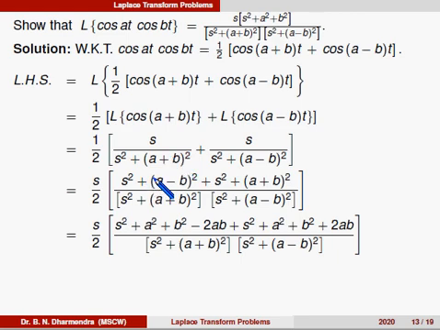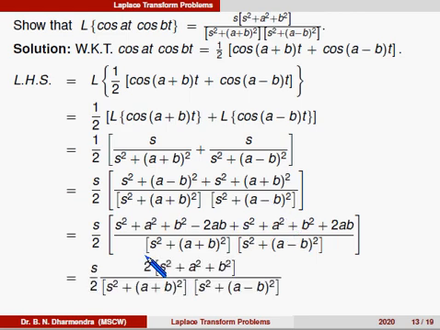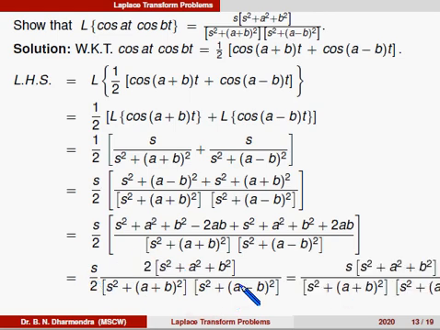I have to expand the terms a minus b whole square, a plus b whole square. Here minus 2ab and plus 2ab get cancelled. The remaining terms are 2 times s square, 2 times a square and 2 times b square. So therefore, it can be written as s by 2 into 2 times s square plus a square plus b square divided by the denominator, what we have taken in the LCM. So the 2 gets cancelled. So that is equal to the RHS side.